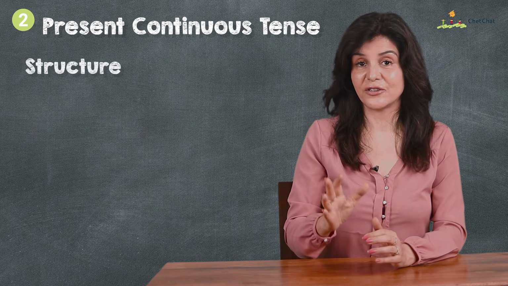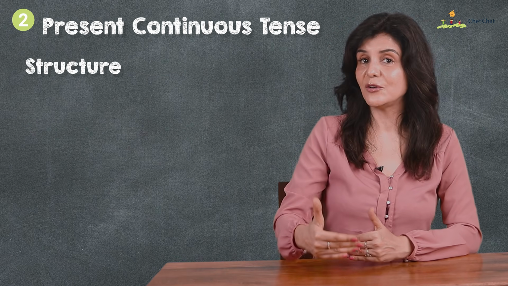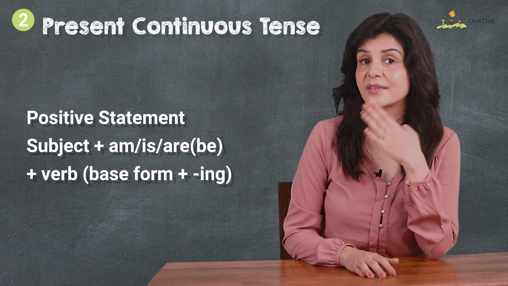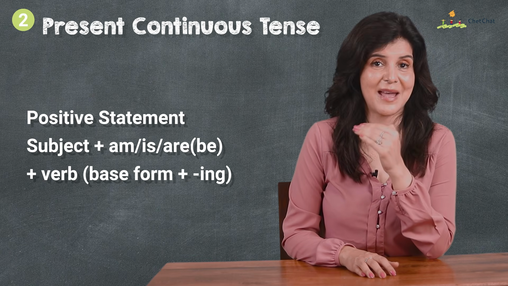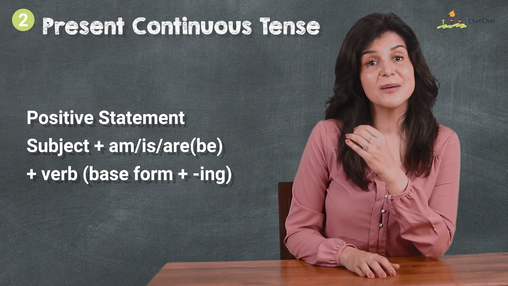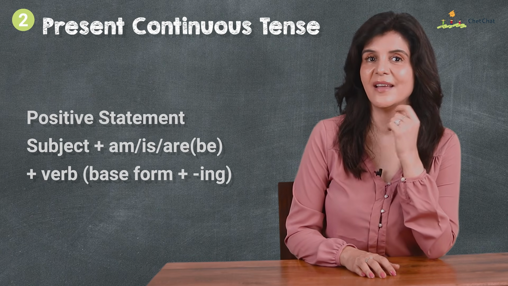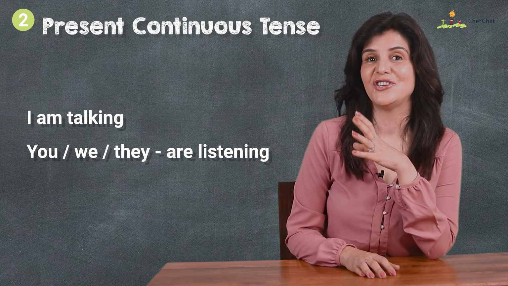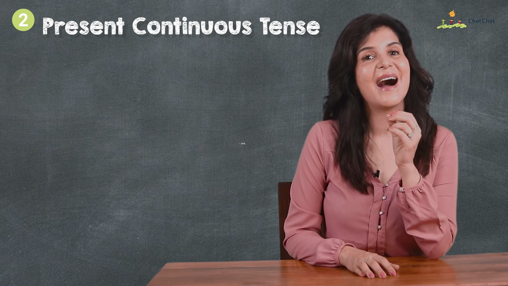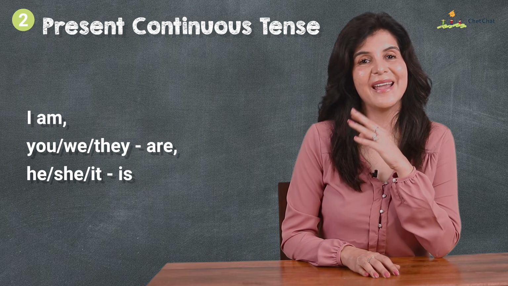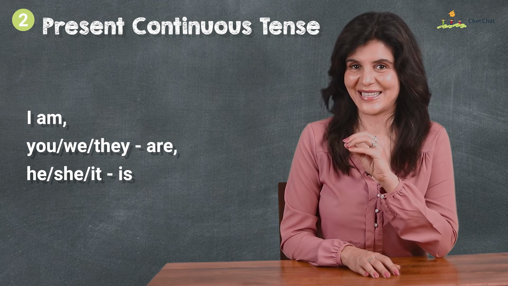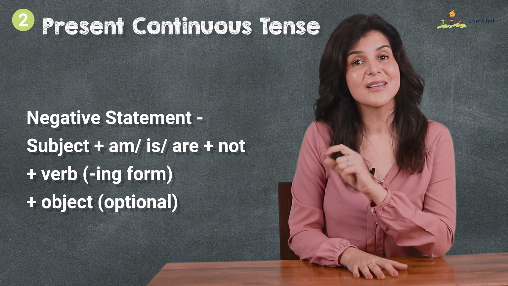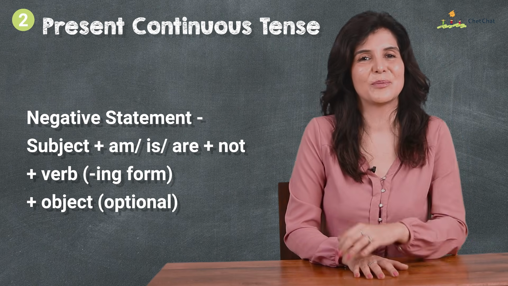Now let's look at the structure. We're talking about present continuous, and we look at the structure in three forms. For a positive statement, we use subject plus be, which is am, is, are, plus the verb in the base form plus ing. I am talking. You, we, they are listening. He, she, it is watching. I am. You, we, they are. He, she, it is.